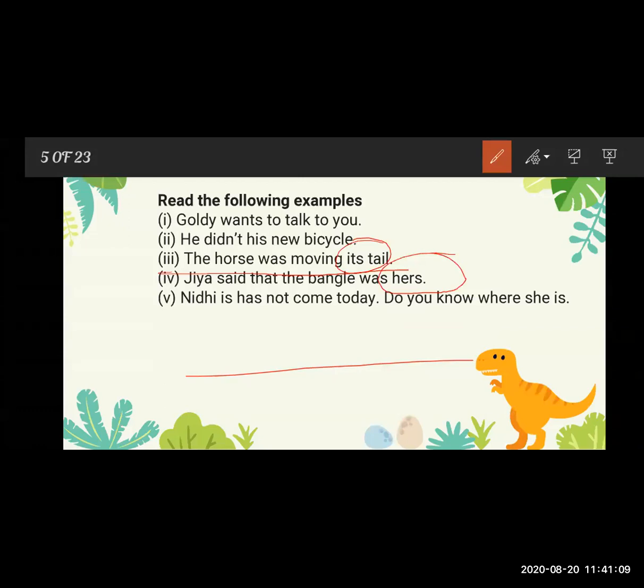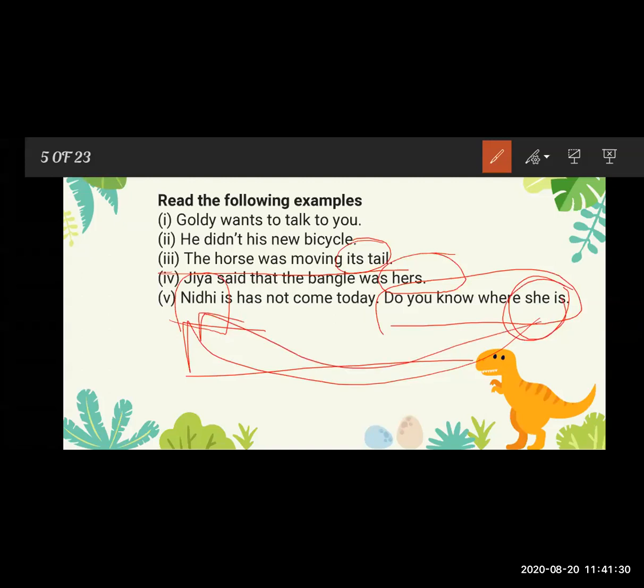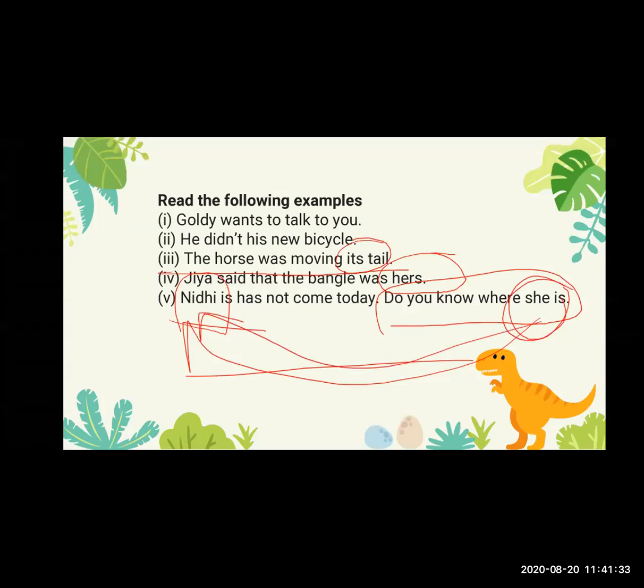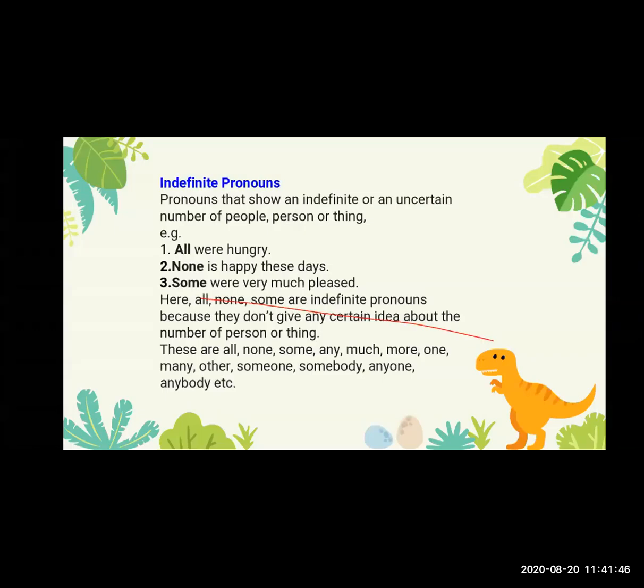See, for Nidhi here in the second sentence, they use she for Nidhi, to avoid the repetition of the noun. They use the pronoun instead of the noun. The pronoun is a word we use instead of a noun, and we use it as a subject, as an object, and to show possession also.